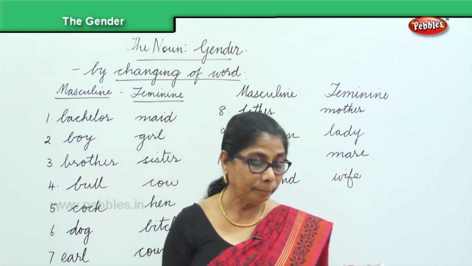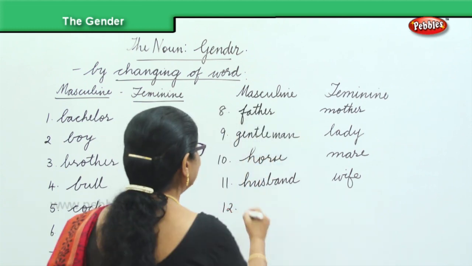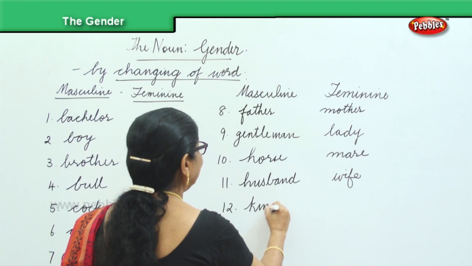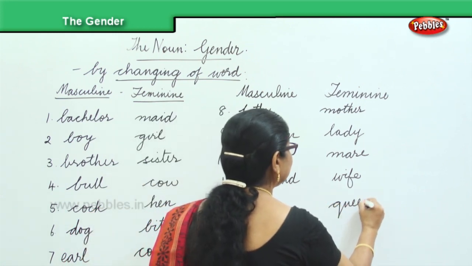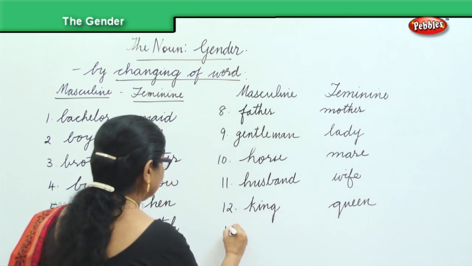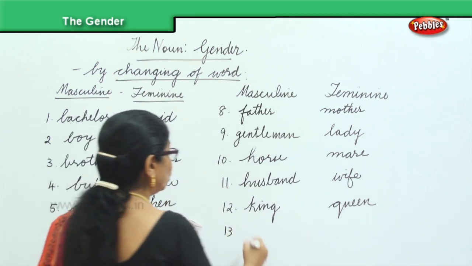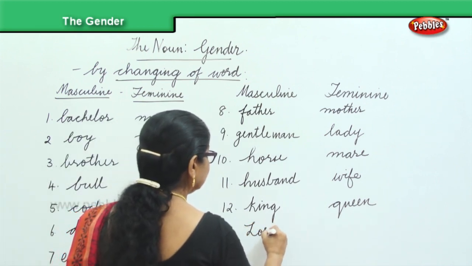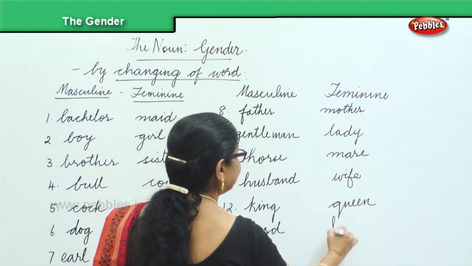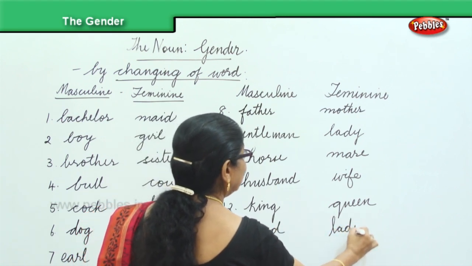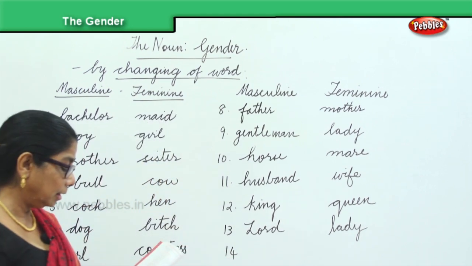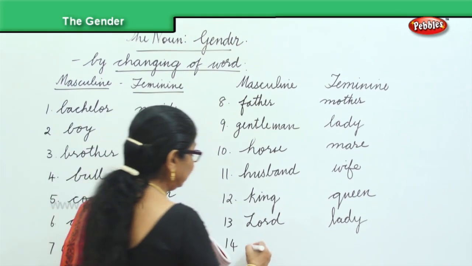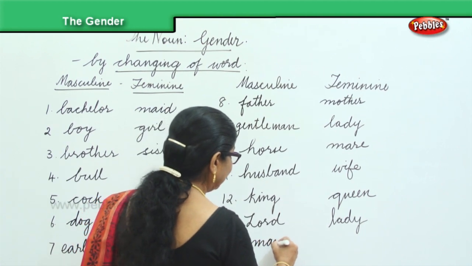Next, king, queen. Lord, lady. And then man, woman.